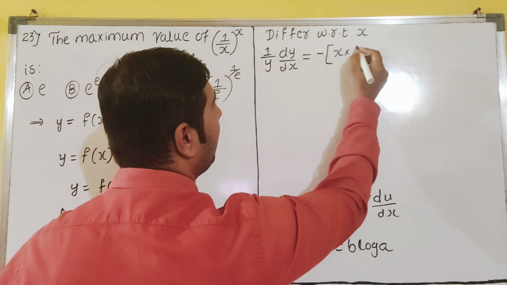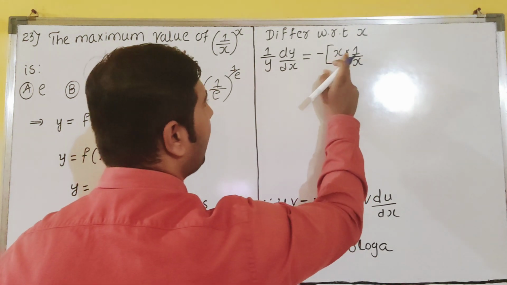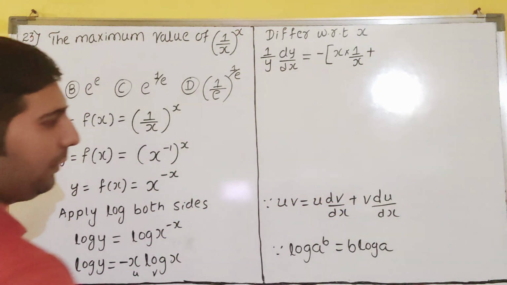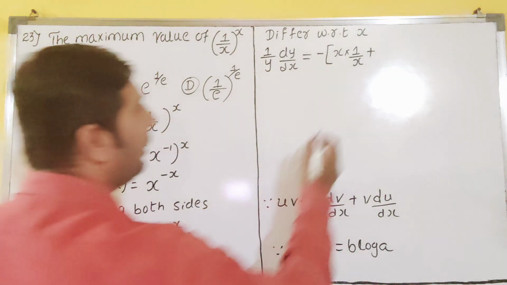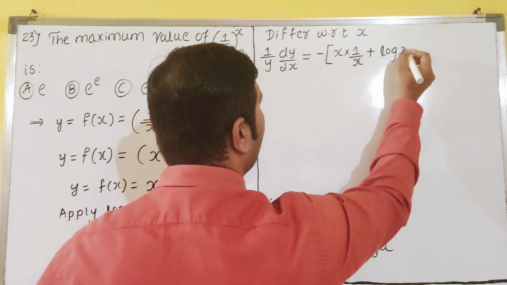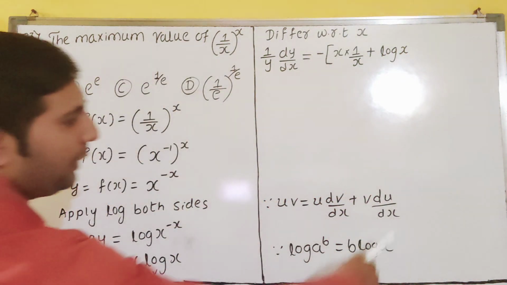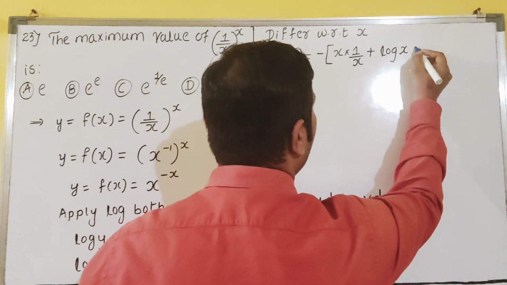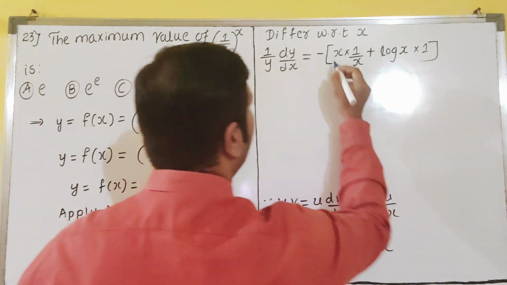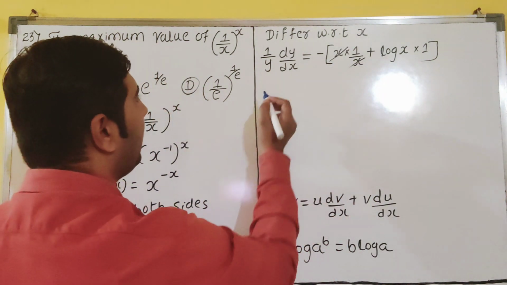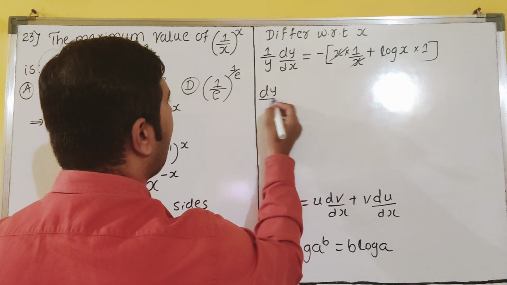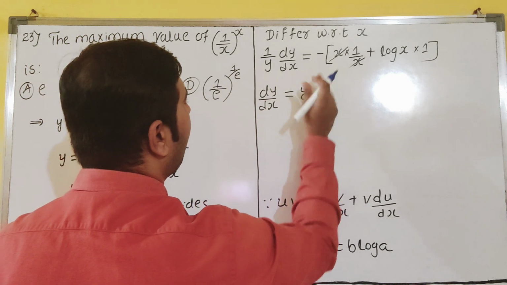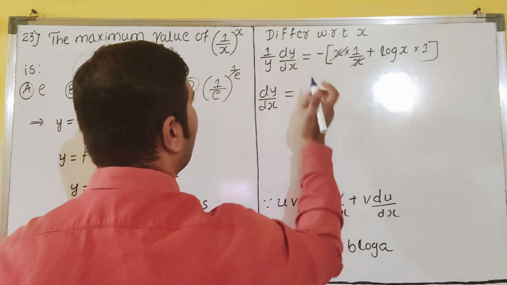Log x derivative is 1 by x, dear students. So x into 1 by x plus log x, v is written as is, log x, and now the derivative of u you have to take. U is x, and x derivative is 1, dear students. So now see here, x gets cancelled. So y you can send that side, dy by dx is equal to minus, okay, minus I will take here only.